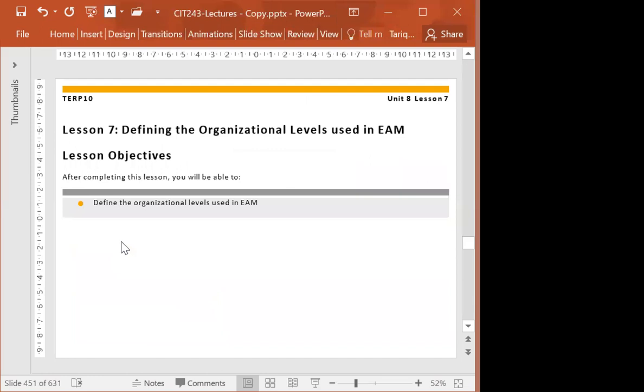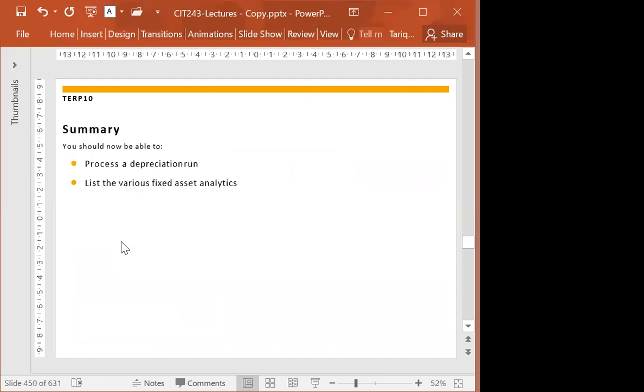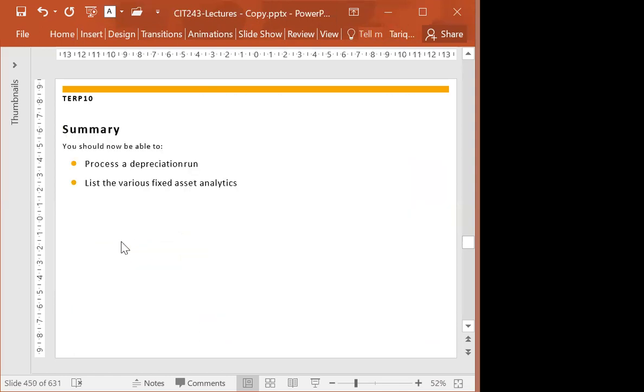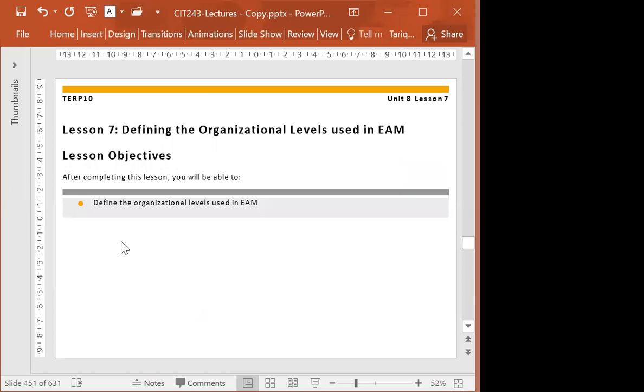The topic of our today was assets accounting and then internal orders. So we are done with that. I hope tomorrow we will be working from lesson 7 onward on enterprise asset management, or you can say plant maintenance, inshallah.